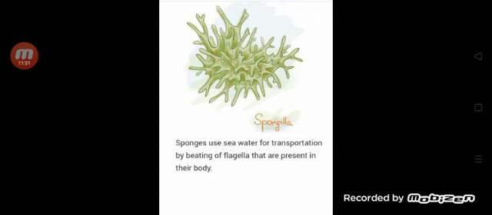Parazoans like sponges use seawater for transportation. Sponges create their own currents by beating of flagella that are present in their body. Next one is cnidarians. For example, hydra and jellyfish. Cnidarians are better evolved than sponges.